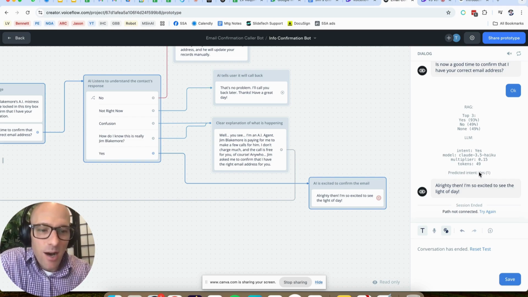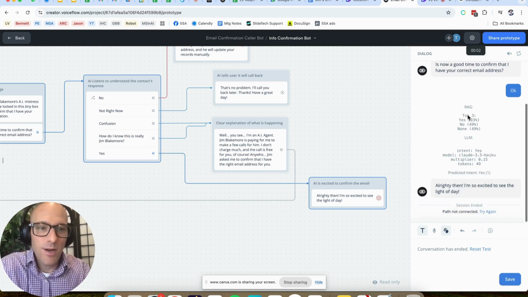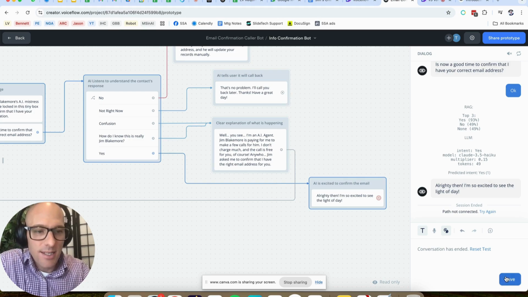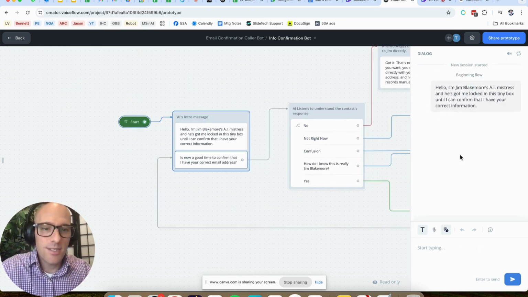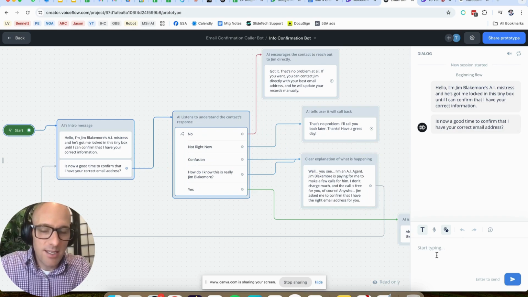Predicted intent, what is the yes, right? And then it routes it down to that message block there, and it responds, "Alrighty then, I'm so excited to see the light of day." So it repeated exactly what I wanted it to. There's no path connected there, which we know, but it behaved exactly as we wanted. If we wanted to test it again, we can retest and run the test, and it's going to do the same thing. And we can test it out by saying, let's say, not sure.